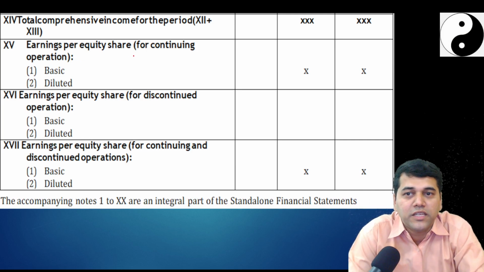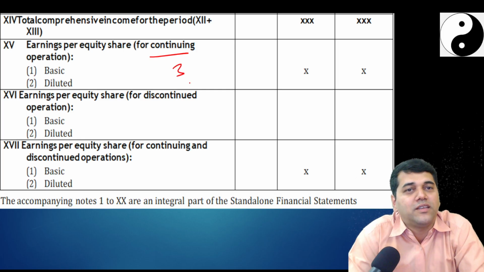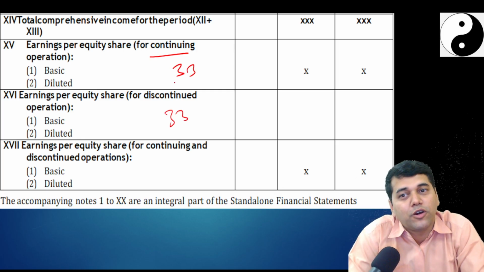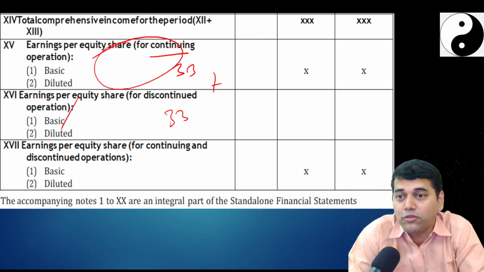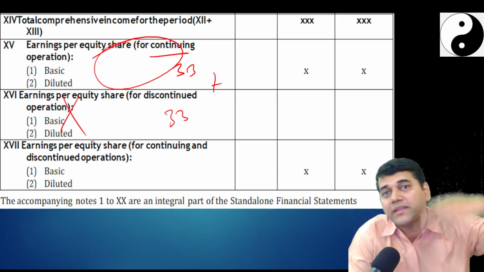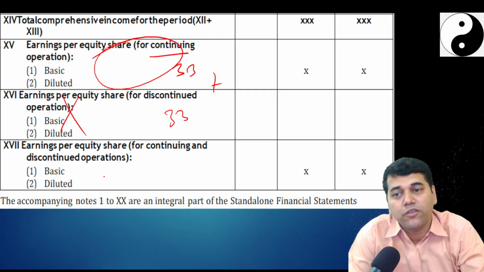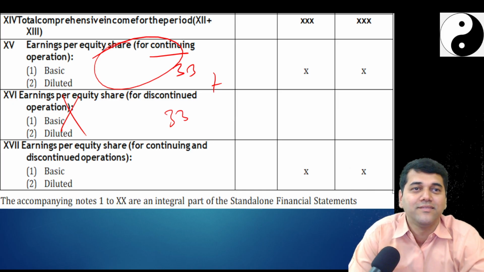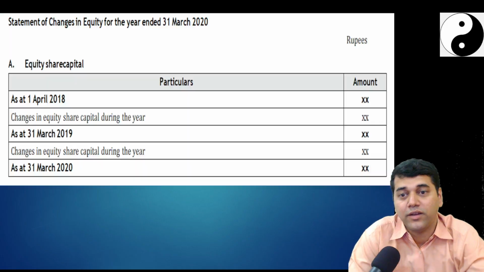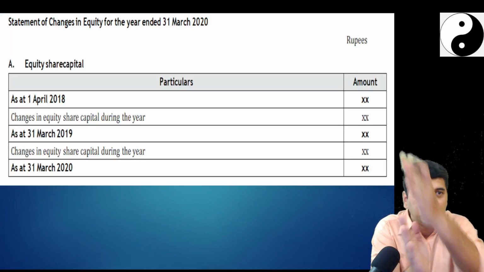Now earnings per equity share for continuing operation 33. Discontinued operation provided the control number is positive. Otherwise you will not show this discontinued operation because it becomes anti-dilutive. And for the continuing operation, whatever it is. Followed, no? Yes. With this, the statement of changes in equity, opening balance, we have done.